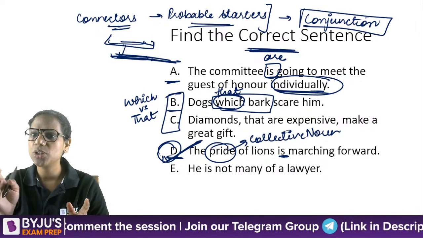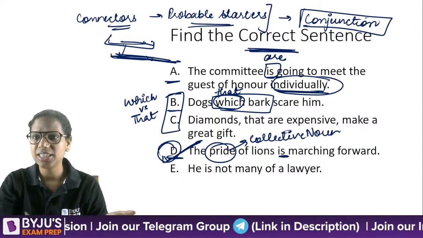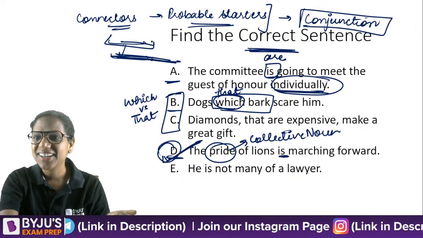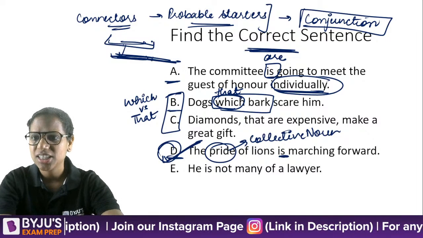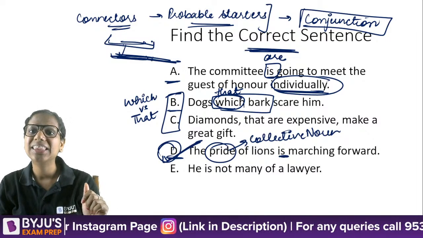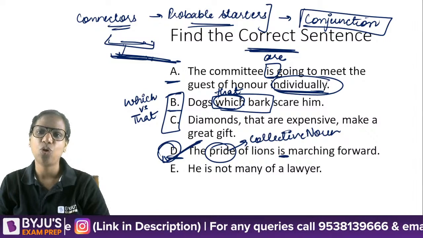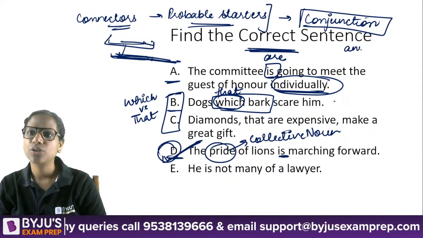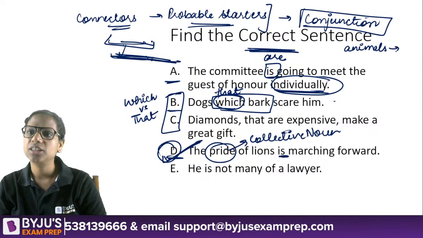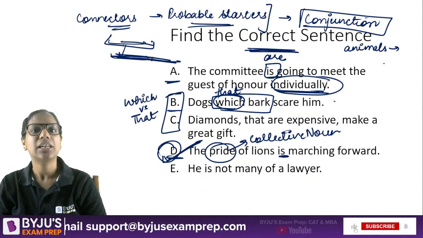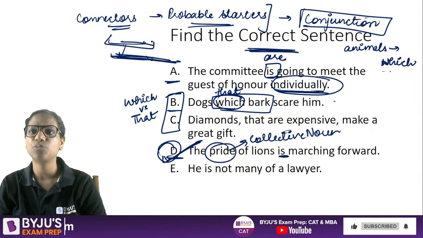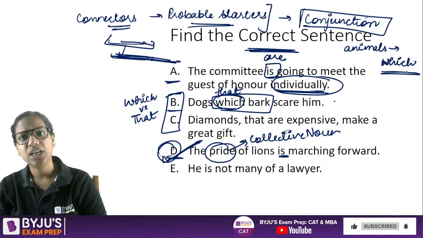Yes. The jury were divided in their opinion. Yes, yes. What is happening in the chat box? All right, all right. So dogs that bark scare him. Dogs that bark scare him. Right? See, for animals, the relative pronoun that we use is which. Okay, for animals, the relative pronoun that we use is which. Right?